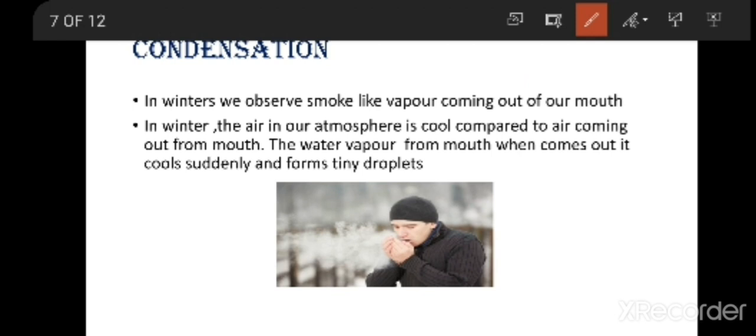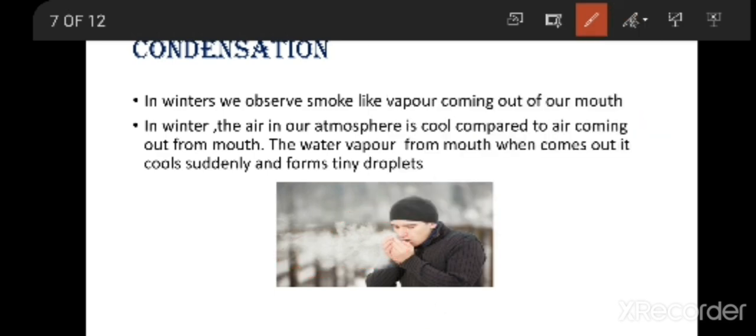If you see here, in winter seasons, in very cool temperatures, when you blow out the air from your mouth, you will be seeing a smoke like appearance or cloud like appearance forming here. So, why is this smoke like appearance or cloud like appearance forming?